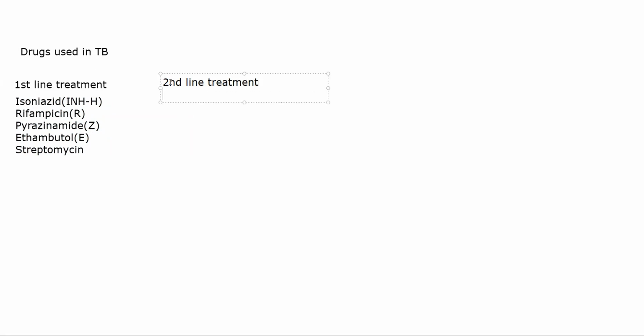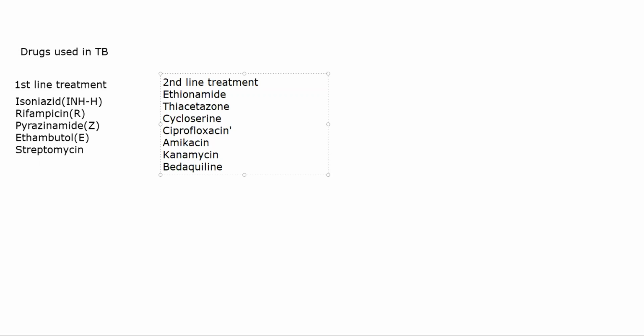Anti-tubercular treatment का as such classification नहीं है. It is only first line and second line treatment. इसमें आता आपका ethionamide. There is thiacetazone, cycloserine. You can give ciprofloxacin. There is amikacin. ठीक है. There are several more drugs. Bedaquiline रहता, rifabutin रहता, kanamycin रहता. There is kanamycin and bedaquiline. ठीक है, इतने बस है.